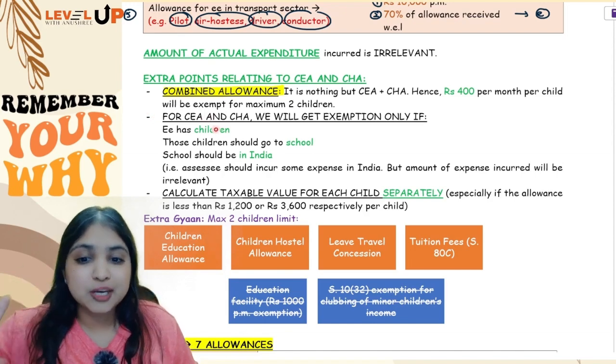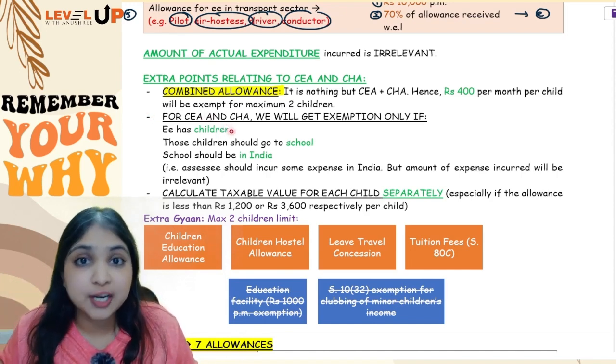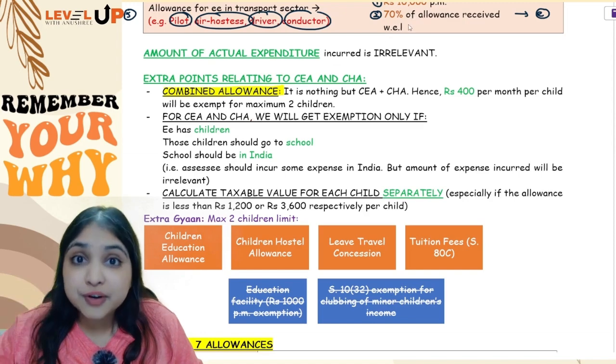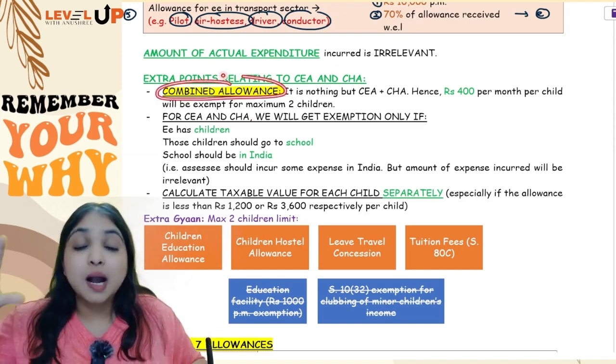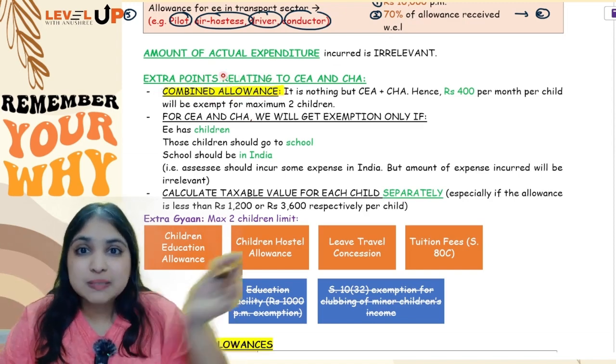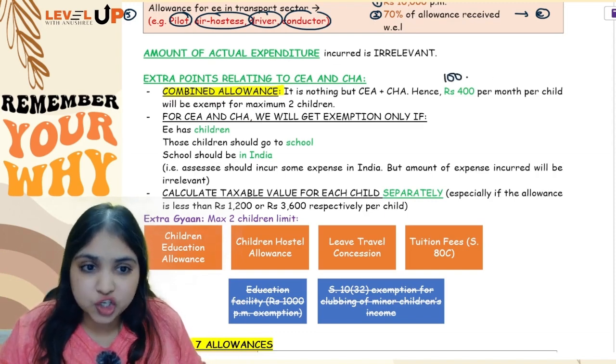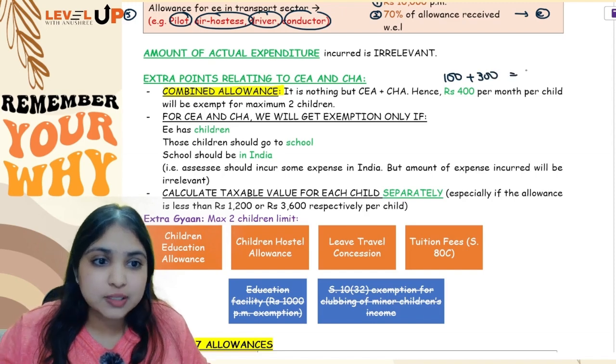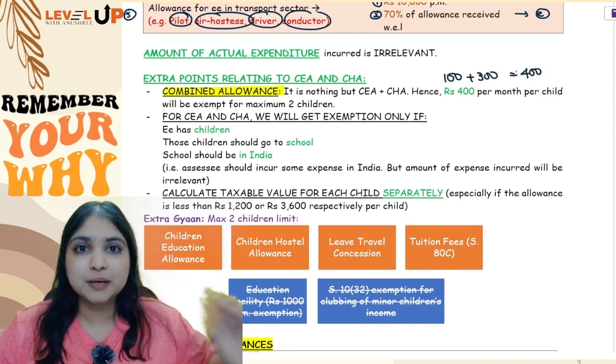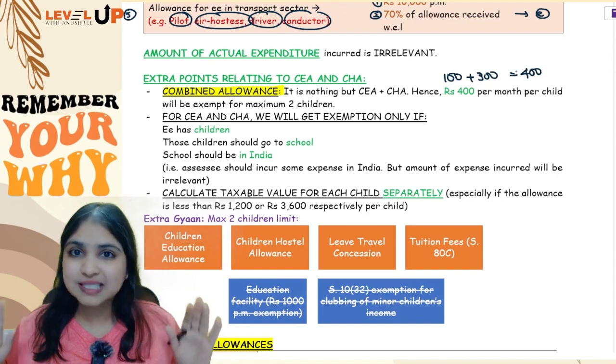So there are 2 special points over here for children education allowance and children hostel allowance. The first special point was about combined allowance. Combined allowance is nothing but education allowance plus hostel allowance. So how much exemption will you get over here? 100 for education allowance, 300 for hostel allowance. So total 400 rupees per month per child exemption you will get, even over here maximum for 2 children.